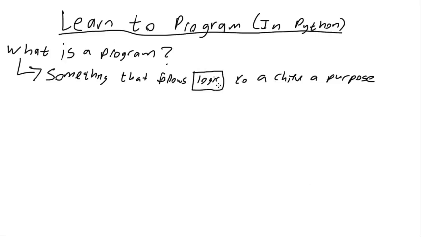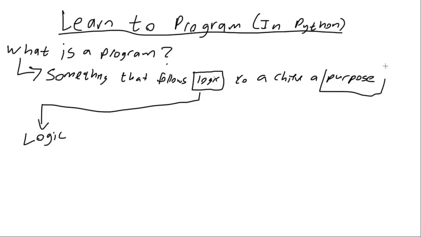Computers don't have emotions. I know people get upset and they hit their computers and they think their computer's being mean to them. But to be honest, computers don't have emotion. They simply follow logic. And I think that's very, very important. When you're learning to program, the most important thing about programming will be logic, right? What you're learning to do is how to control the logic. How do you control the thought process that your computer goes through to do whatever you're trying to do? And again, that comes back to achieving a certain purpose, right?